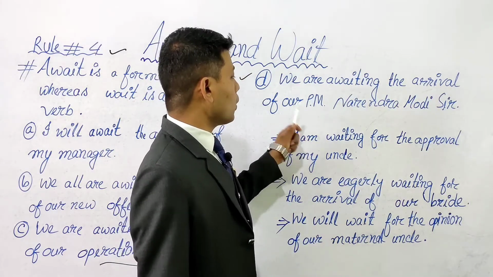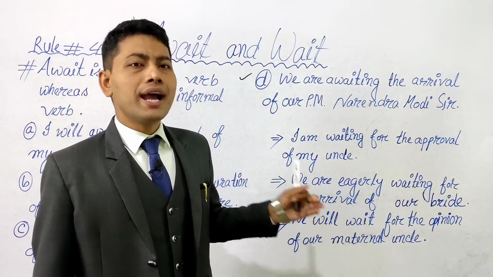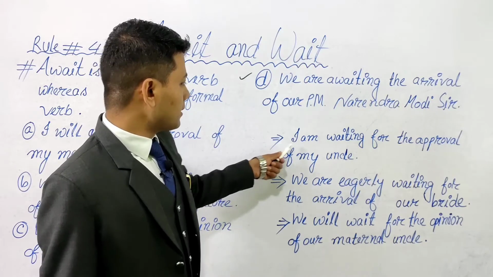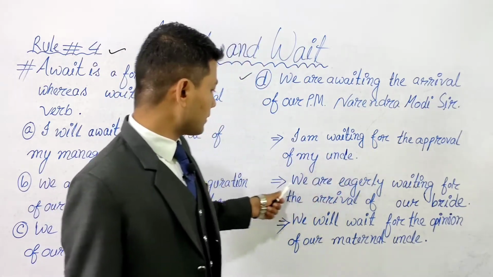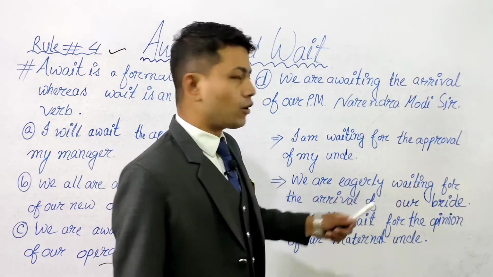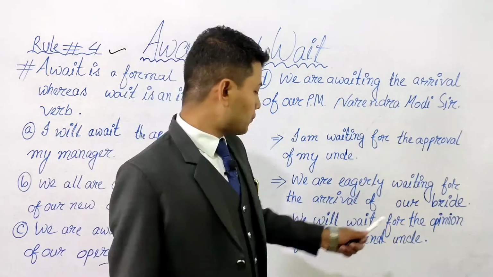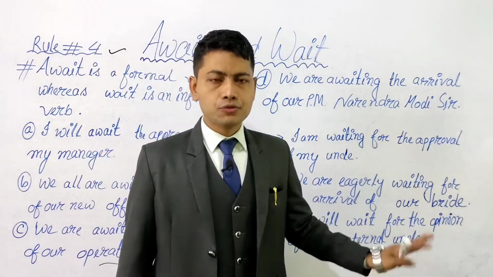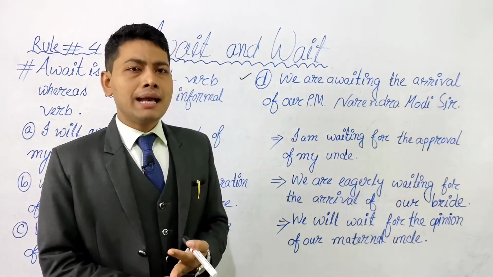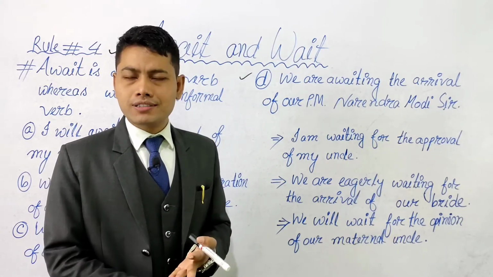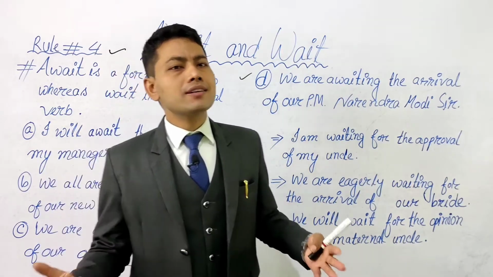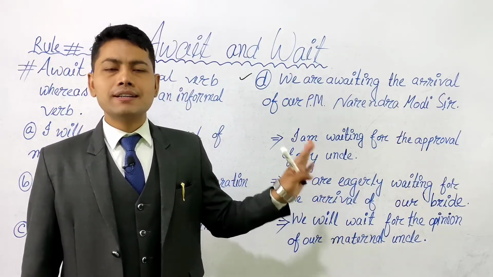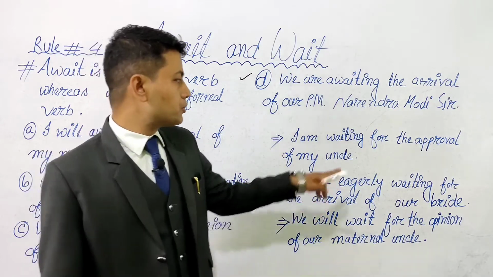Now we will understand what is informal. How do we identify informal sentences? We'll go through the examples. Here, I am waiting for the approval of my uncle. Next, we are eagerly waiting for the arrival of our bride. Next, we wait for the opinion of our maternal uncle. These three sentences are used for normal discussions. Whenever we are discussing something normally among our friends, among our neighbors, colleagues, or maybe we are discussing something among a group of people, then those sentences will be considered as informal sentences and we can use wait.